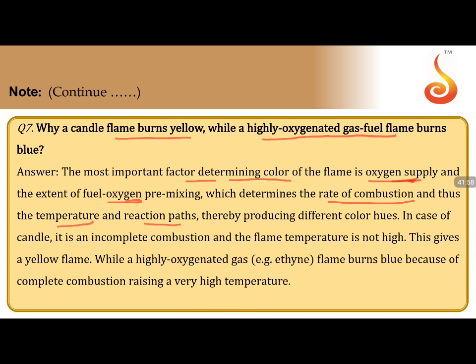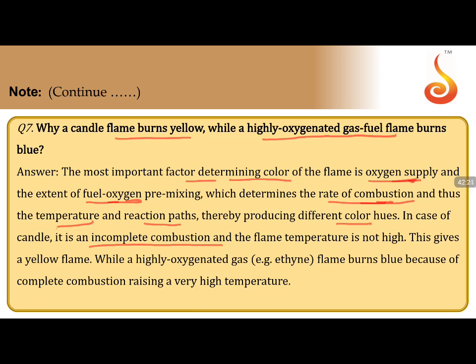So how much oxygen supply is there, that much combustion takes place, and that raises the temperature, and that will be your reaction procedures, thereby producing different colors. In case of a candle, it is incomplete combustion. So the candle undergoes incomplete combustion. The best example to understand incomplete combustion is this.